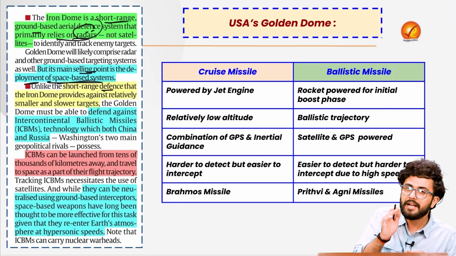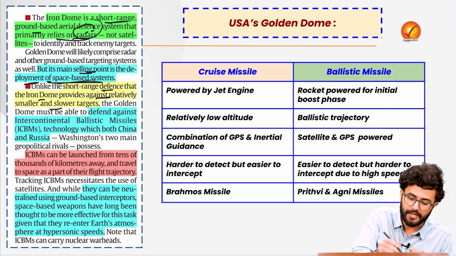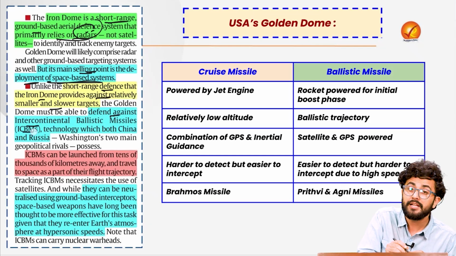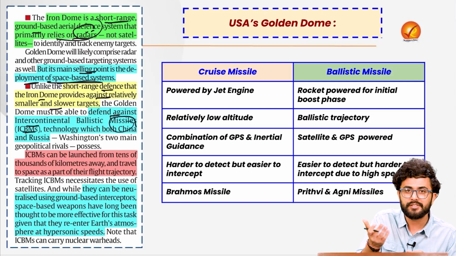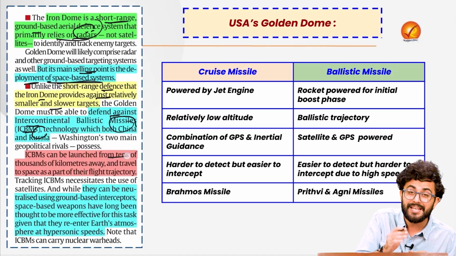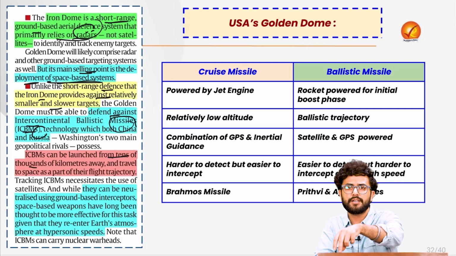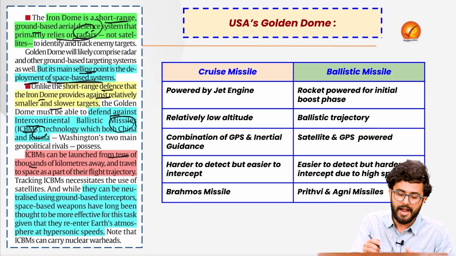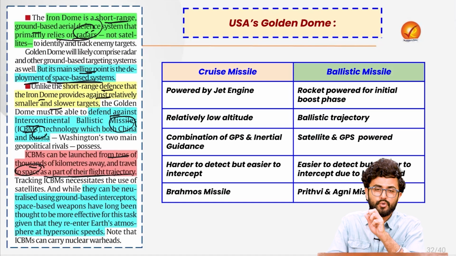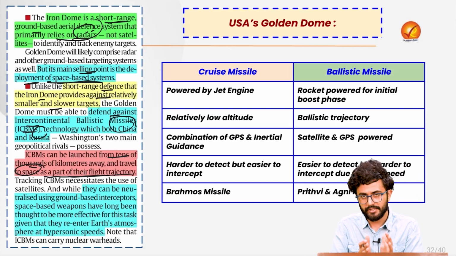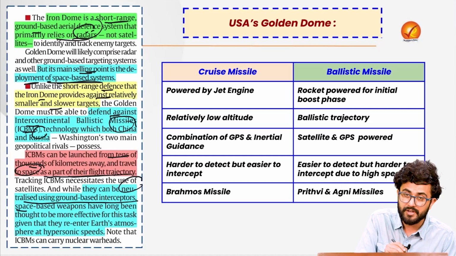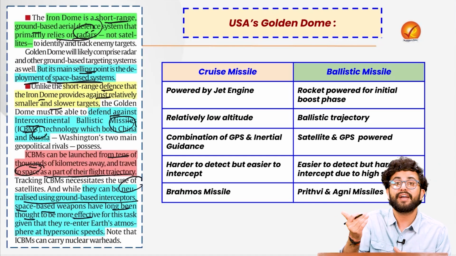Unlike the short-range defense that Iron Dome provides against relatively smaller and slower targets, the Golden Dome will be able to defend against the intercontinental ballistic missile, the technology which is possessed by China and Russia, obviously the two main adversaries of USA. These intercontinental ballistic missiles can be launched from tens of thousands of kilometers away. So basically China sitting in Beijing can target Washington DC, that is the idea, and travel to space as a part of their flight trajectory, which we'll read here. Okay. So the idea is that through this space defense system, creating this Golden Dome, the USA will be able to neutralize using ground-based interceptors and space-based weapons, which have long been thought to be much more effective.